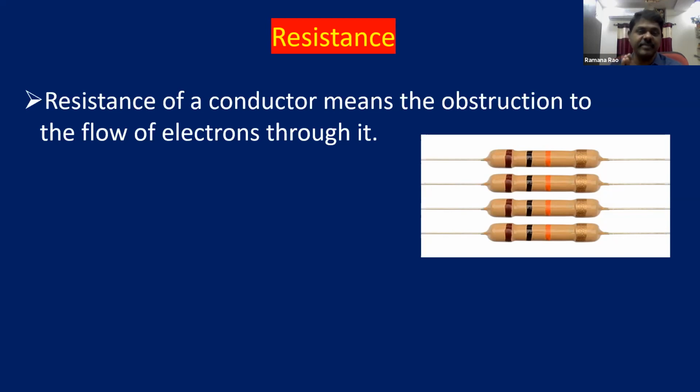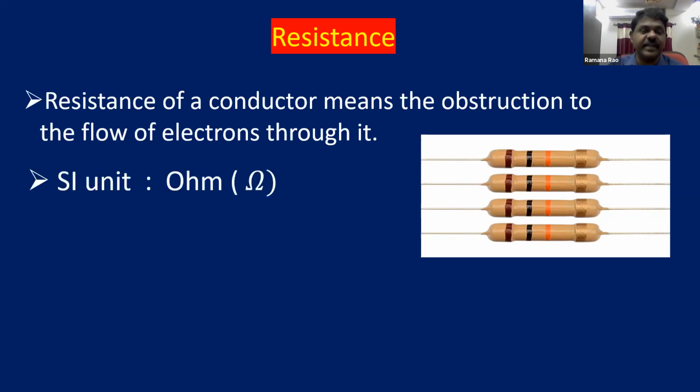So it is going to obstruct and oppose the flow of electrons. If electrons are flowing through a conductor and the metallic conductor opposes the flow of electrons, then it is said to be the resistance of that conductor. If resistance is more, obviously electric current will be less.